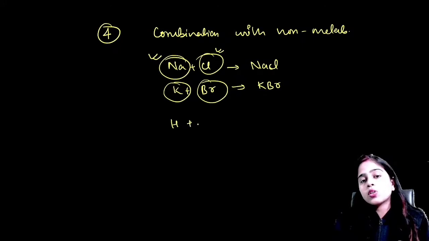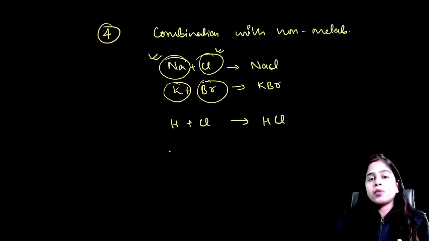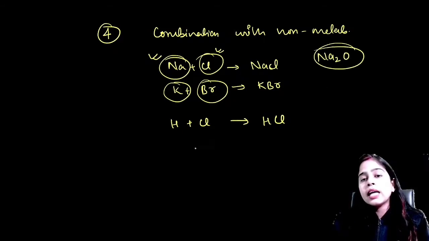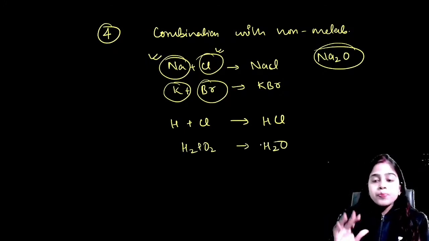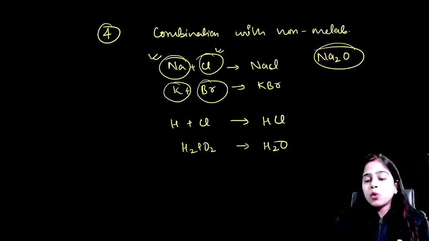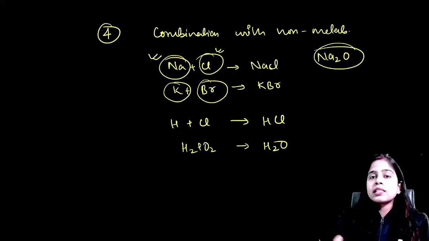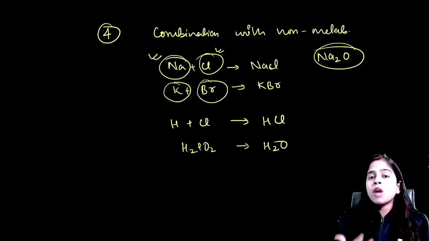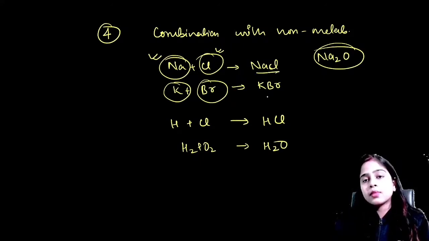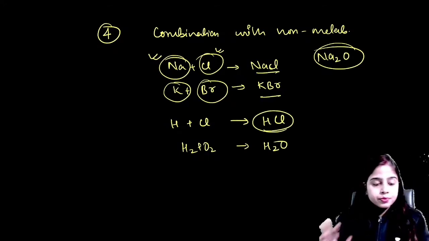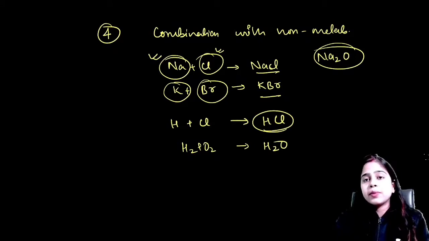Similarly, hydrogen also combines with non-metals to form compounds. Like sodium will combine with oxygen to form sodium oxide, similarly hydrogen will also combine with oxygen to form a compound. So, this is the fourth similarity between alkali metals and hydrogen, that both of these combine with non-metals like oxygen, sulfur, chlorine, bromine, iodine, fluorine to form compounds. Same thing is happening with hydrogen that alkali metals are doing. So, this was the fourth similarity between these two.